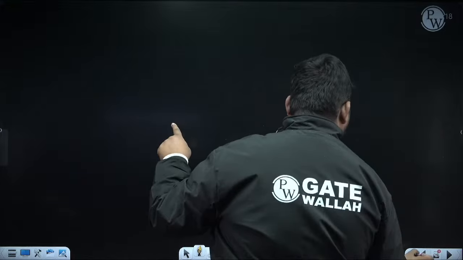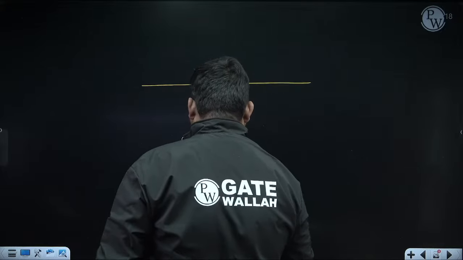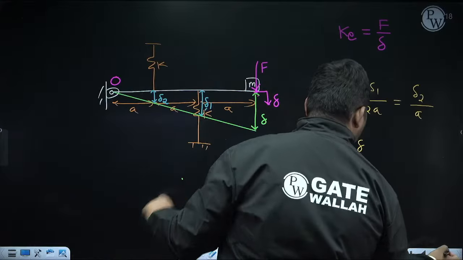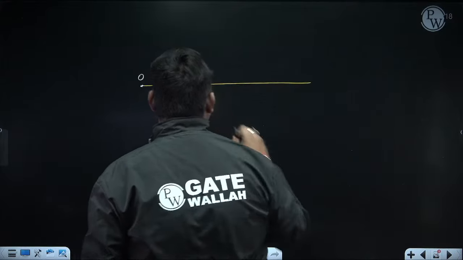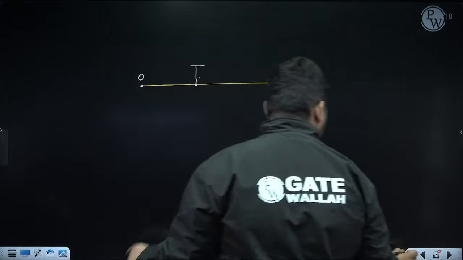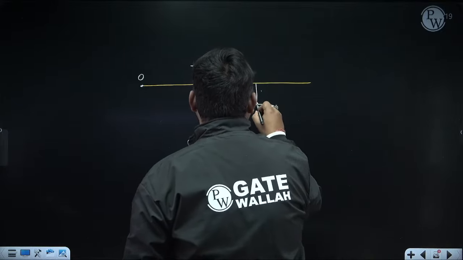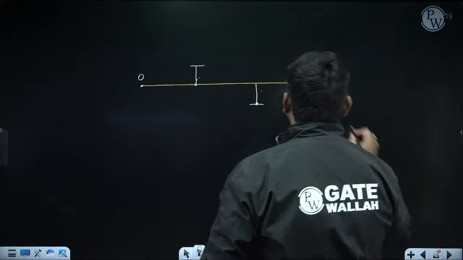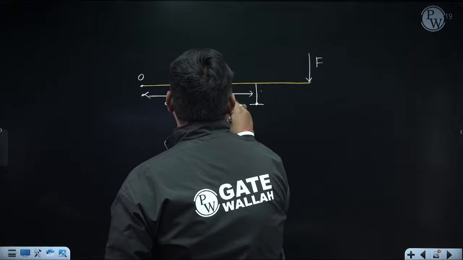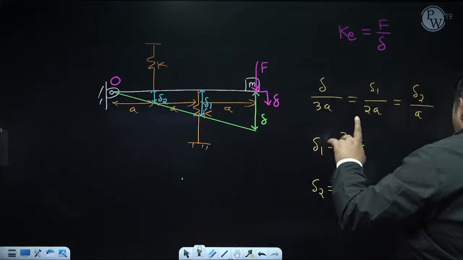Now, what will we do? We'll draw the FBD of this rigid rod. This is point O where the rod is hinged. At this point, this spring whose stiffness K is coming. I'm cutting the spring from this location. At this point, this spring is coming whose stiffness is again K. I'm cutting from this location. At this point, this force F is acting in downward direction. This is A, this is A, this is A. Even if you want, you can draw this FBD in this diagram also. For better understanding, I am drawing a separate diagram.